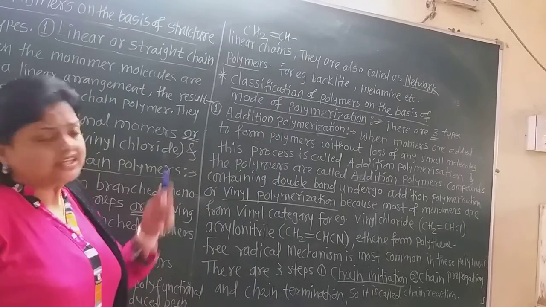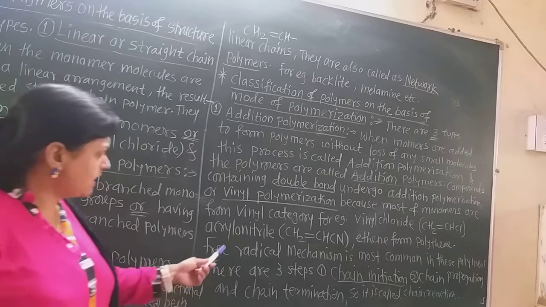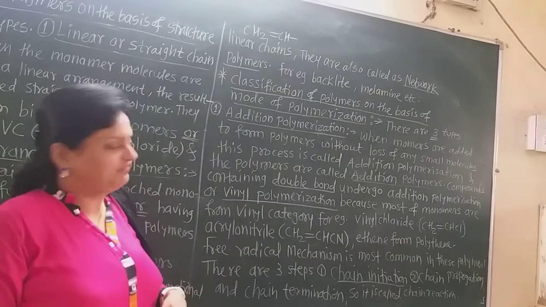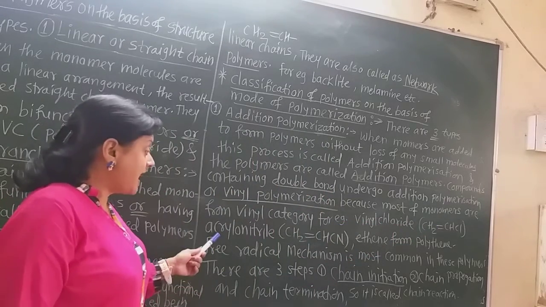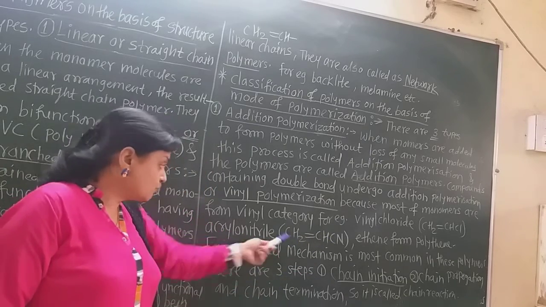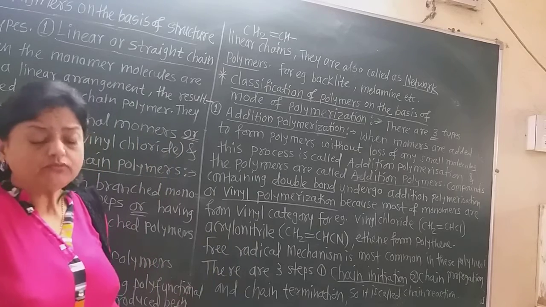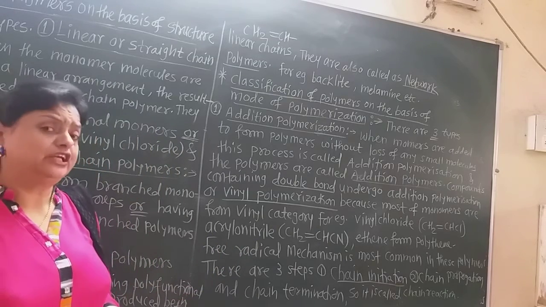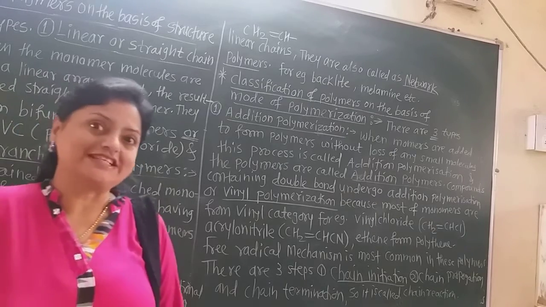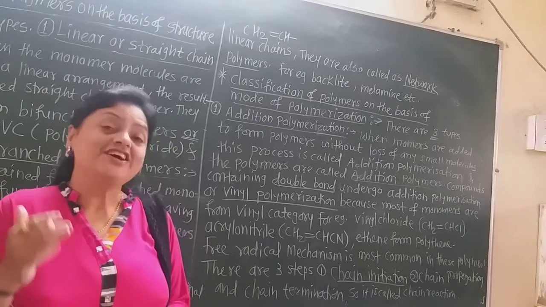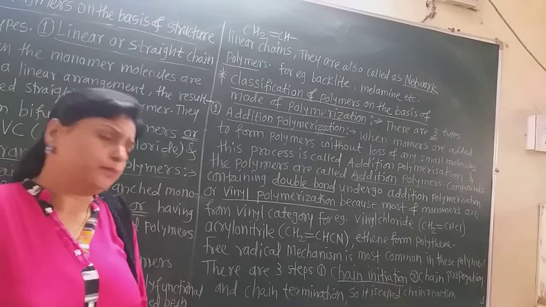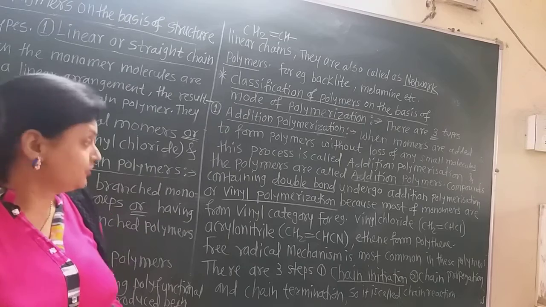If chlorine is attached to that CH, then it is called vinyl chloride, CH2 double bond CHCl. Such types of monomers are there. Acrylonitrile. This is also a vinyl group, to which cyanide is attached, and the name of this monomer is acrylonitrile. Such monomers having vinyl groupings are generally added. So addition polymerization is also called vinyl polymerization. Remember that this is another name of addition polymerization. Now ethene is also a monomer from which polyethene is formed in this addition polymerization.